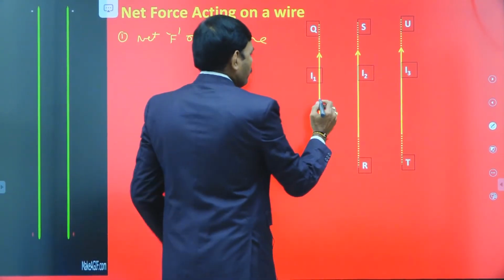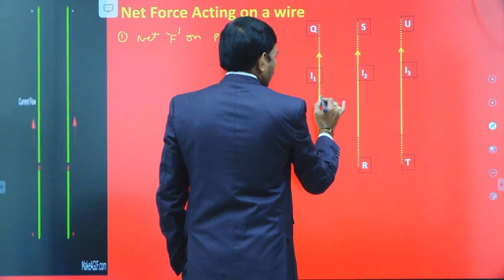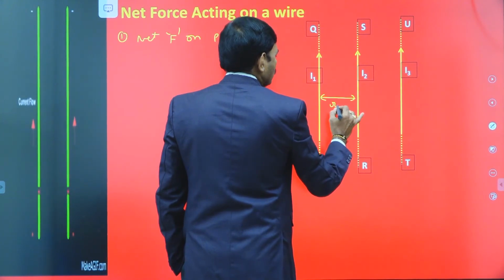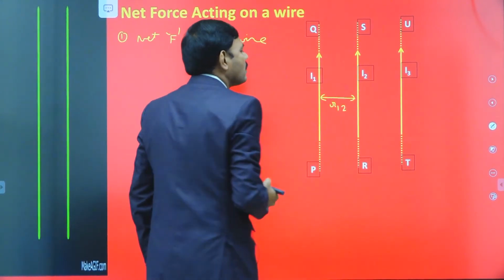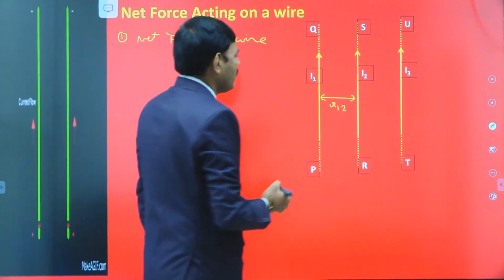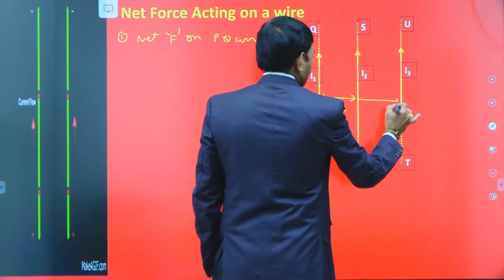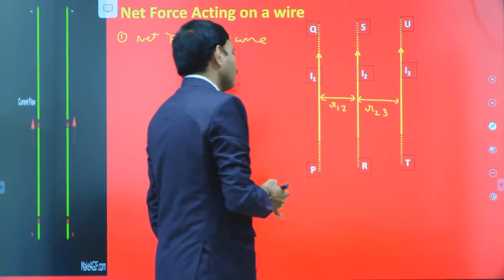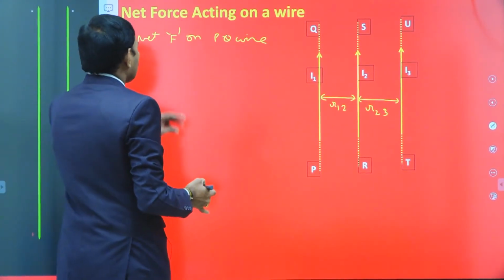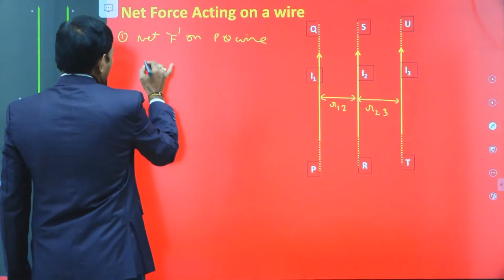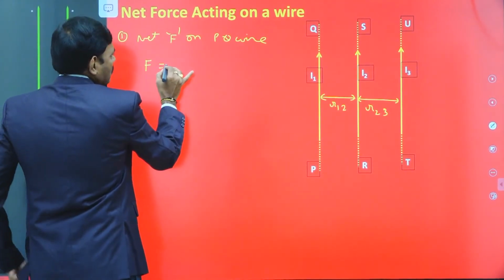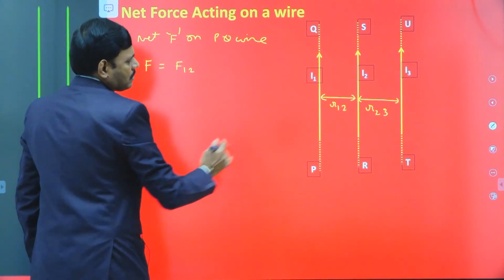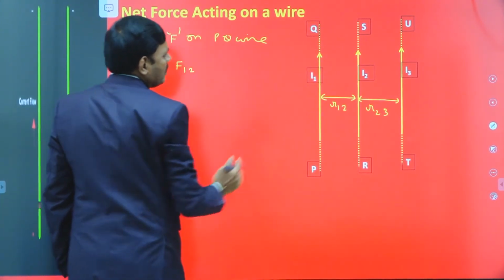Here let R12 be the distance between first wire and second wire. R23 is the distance between second wire and third wire. Then the force on PQ wire is F is equal to, first wire is attracted by the second wire because of same direction of current.